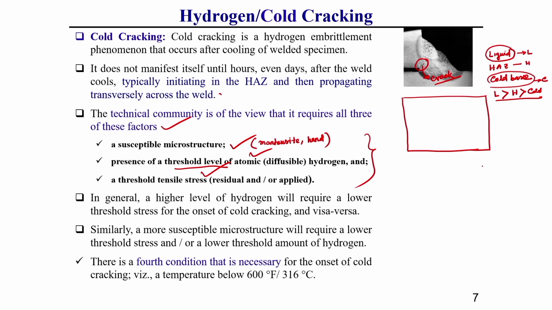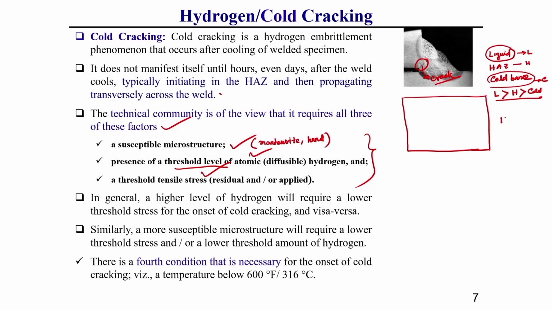Similarly, during cooling this hydrogen also tries to escape from the cold material into the atmosphere. So, during that time generally this hydrogen is entrapped in between the fusion zone and the cold material zone, that is, in the heat affected zone the hydrogen is entrapped.